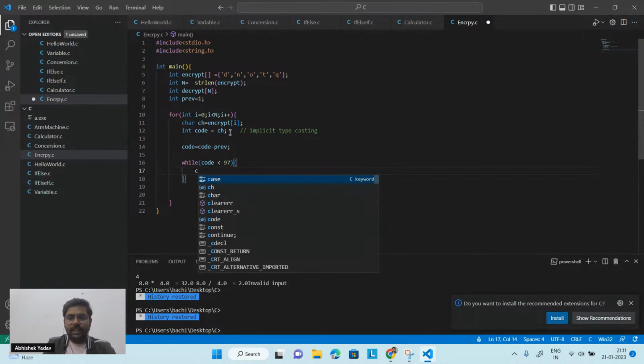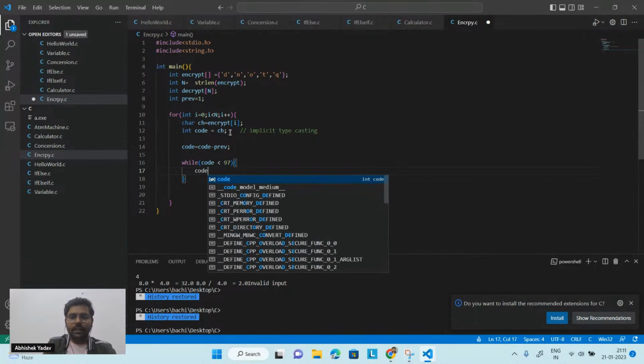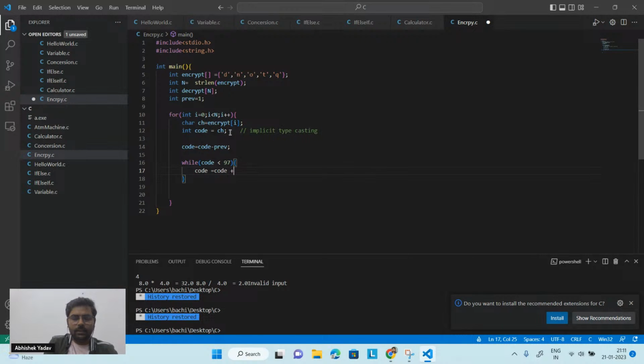And inside the body I have to write code is equal to code plus 26. Till the code value is less than 97, increment the code by 26 again and again. The moment it is in the range from 97 to 122, I will stop and move out of the while loop.